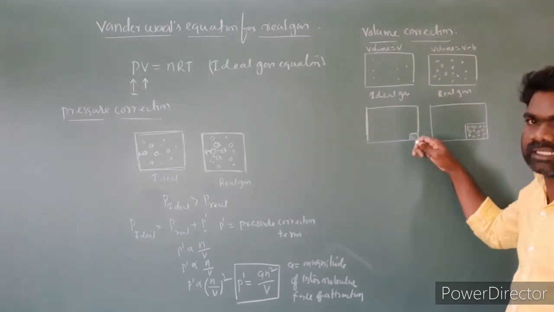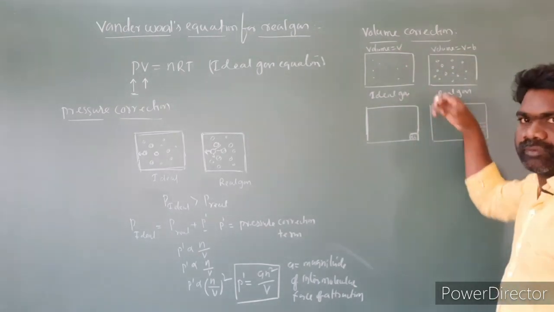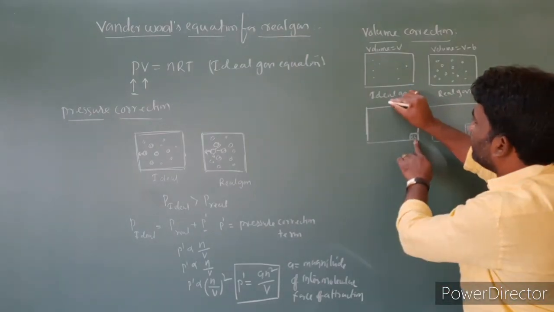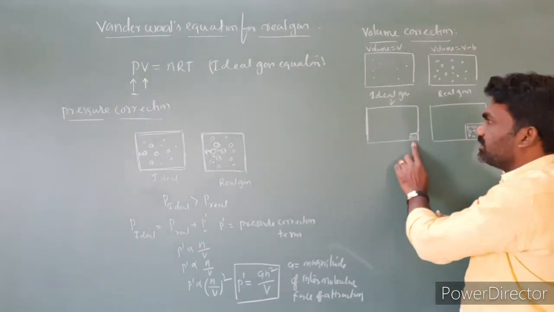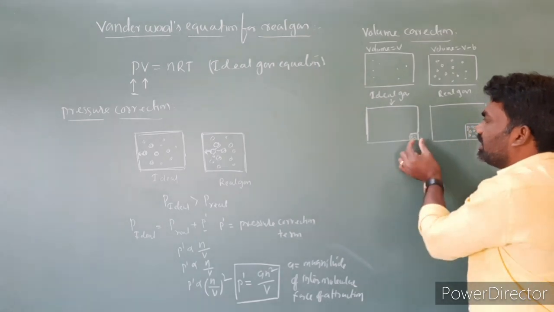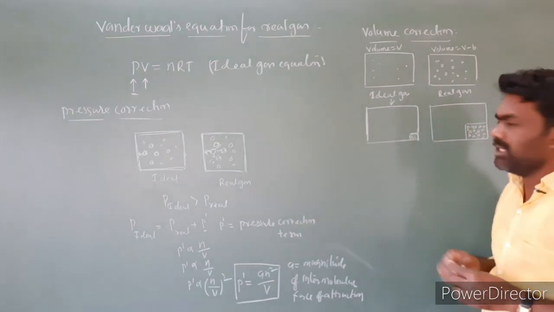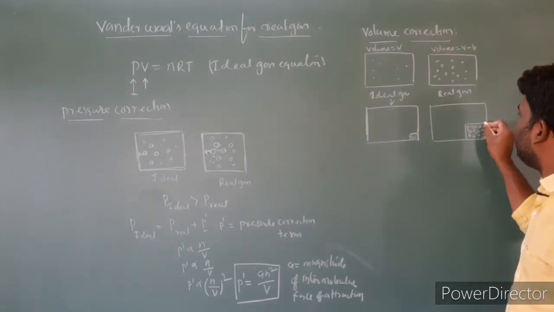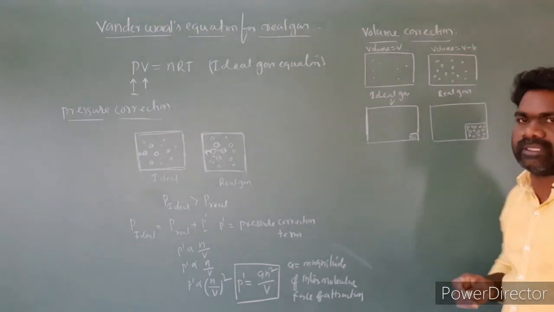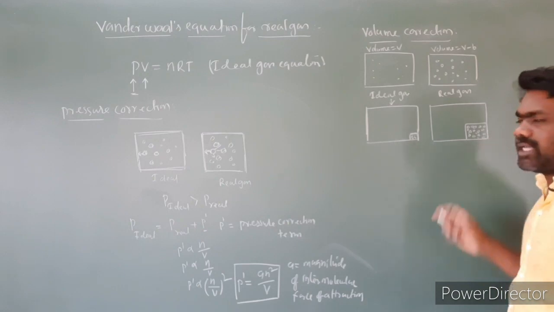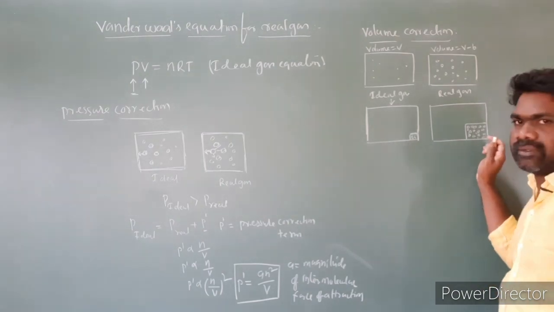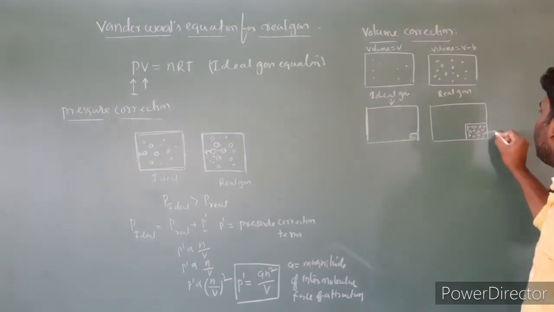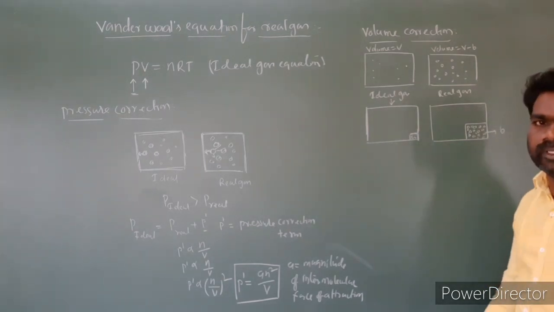So we are compressing an ideal gas and we are compressing a real gas. If the ideal gas is compressed, this is the volume occupied by the gas molecules, and compared to the total volume it is negligible. But in the case of real gases, this volume we cannot neglect. The volume is significant. This volume we are labeling as b.